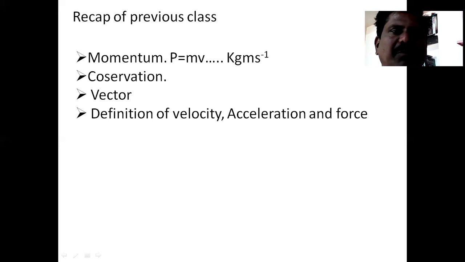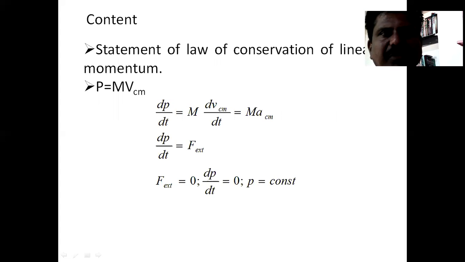Acceleration is the rate of change of velocity. Push or pull is nothing but force. These things you already learned in our previous class.